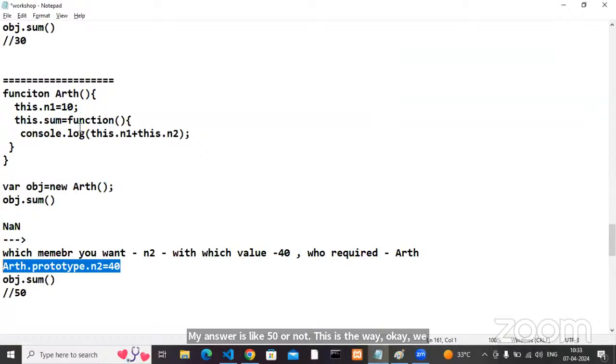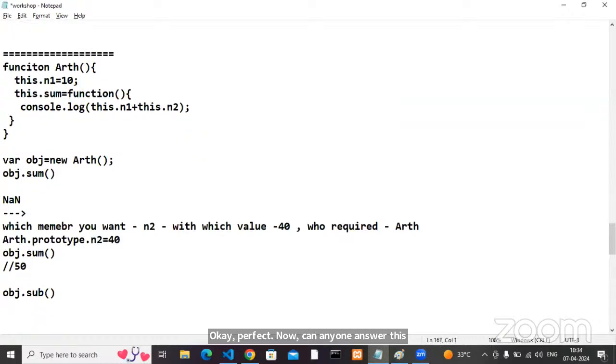Which member, variable or method? This time, which did you inherit, variable or method? You inherited a variable N2, or not? Okay, perfect. Now, can anyone answer this question? Okay, obj.sub. What is my exact answer?